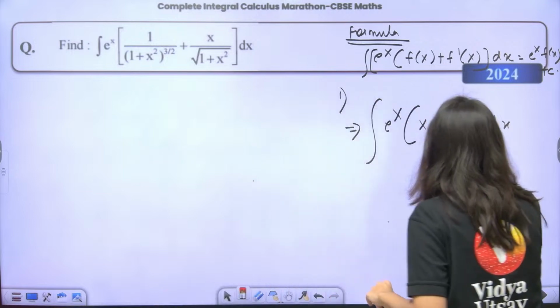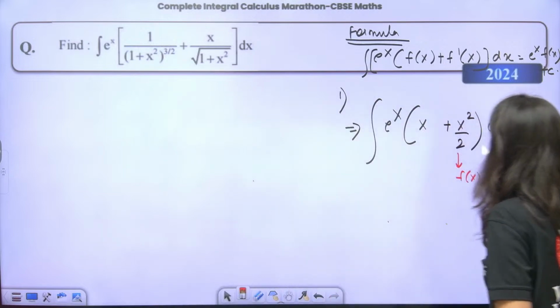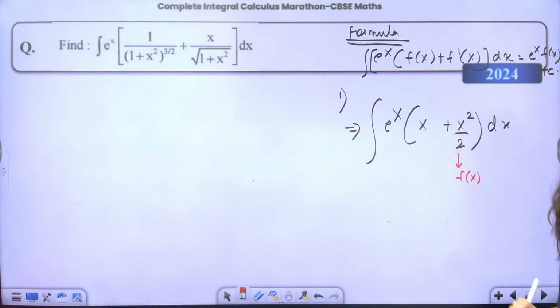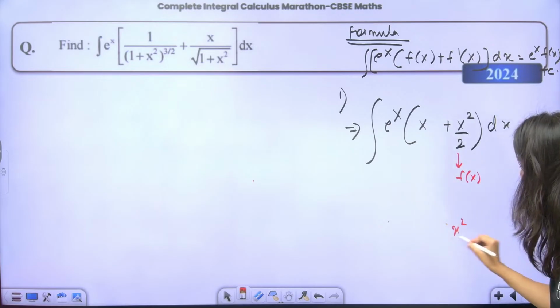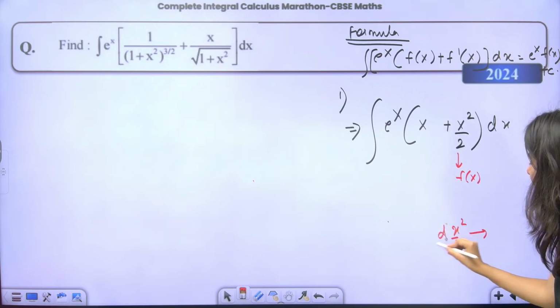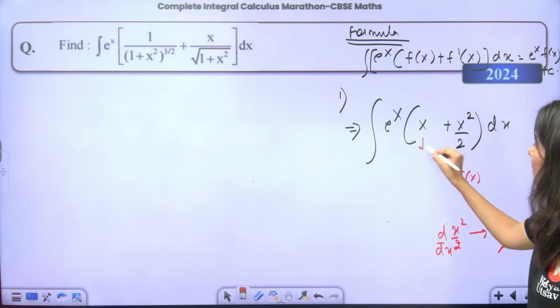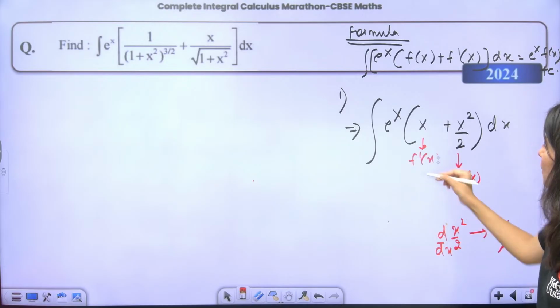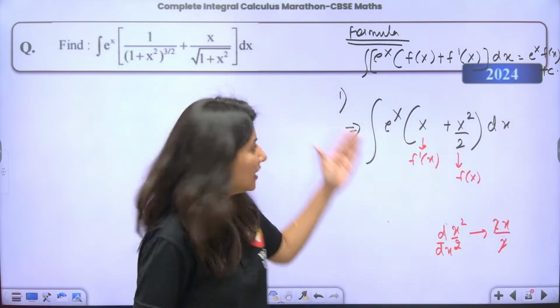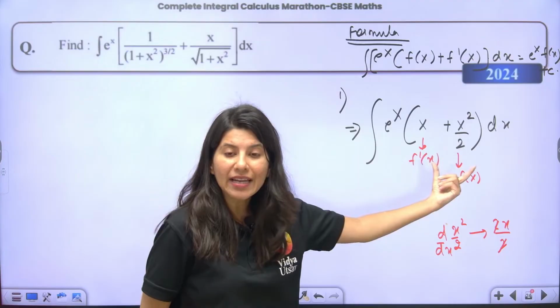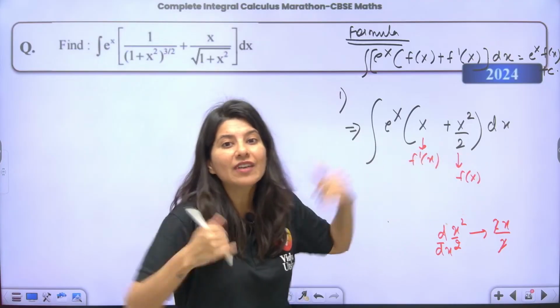If you consider x square by 2 as fx, can you differentiate x square by 2? If you differentiate x square by 2, you're going to get 2x upon 2, x. So f dash x is this. Yes or no? E power x inside the bracket, function and its derivative are there.